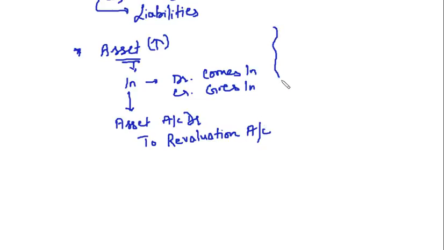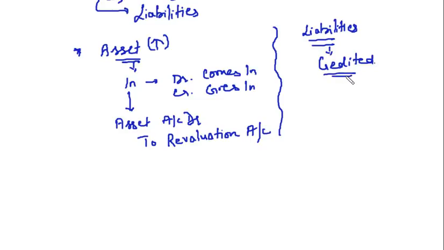Now, talking of liabilities. What is a liability? It is the amount that we have to pay. Liability is always credited.